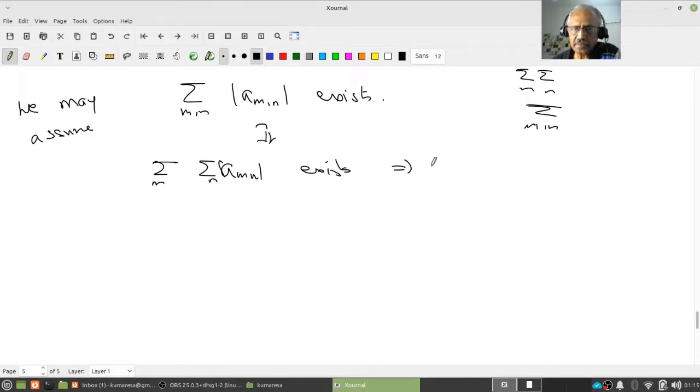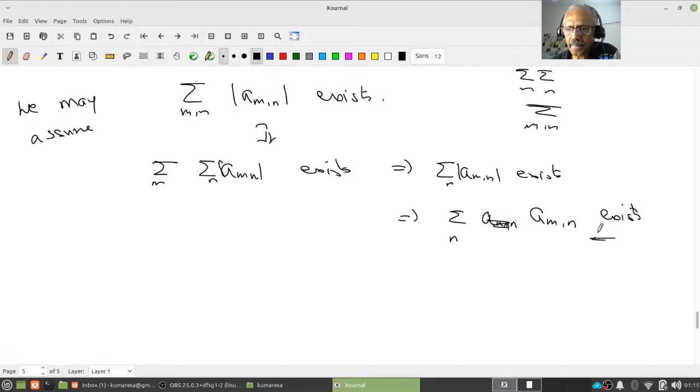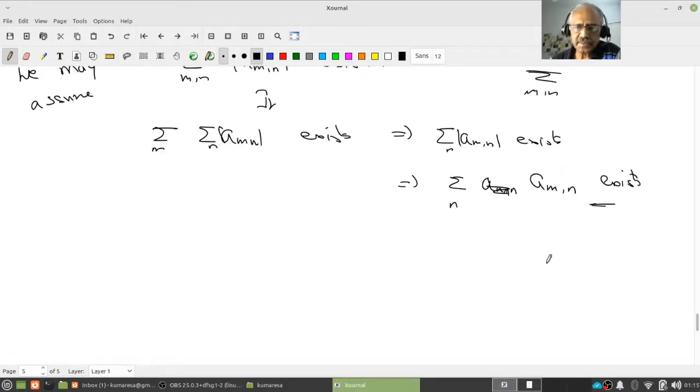In particular it implies that the sum of |a_mn| over m, n exists. If it is absolutely convergent, then this series is convergent, and this exists. Do all of you understand this?